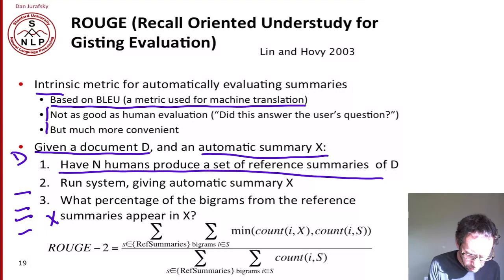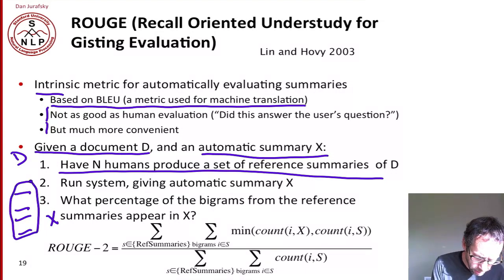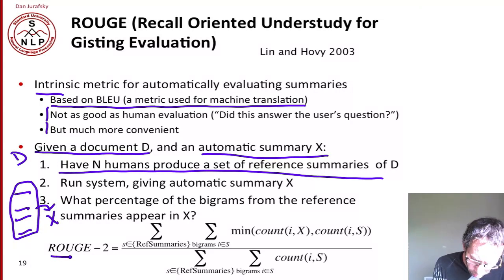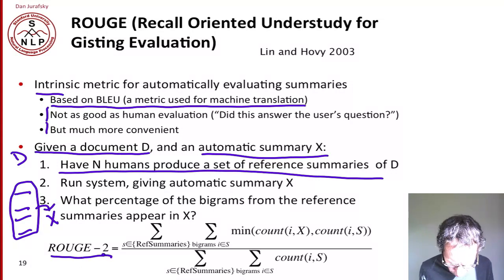And now we just ask, what percentage of the bigrams from these human summaries occur in X? Obviously, they won't all occur in X. A good summary will contain a lot of the bigrams that occur in some of these human summaries. So by counting the percentage, we get an intuition for what's a good summary. And there are various versions of ROUGE, unigram ROUGE, bigram ROUGE. There's also other versions that talk about length in different ways. We'll introduce just one, ROUGE 2, bigram ROUGE, which works pretty well.